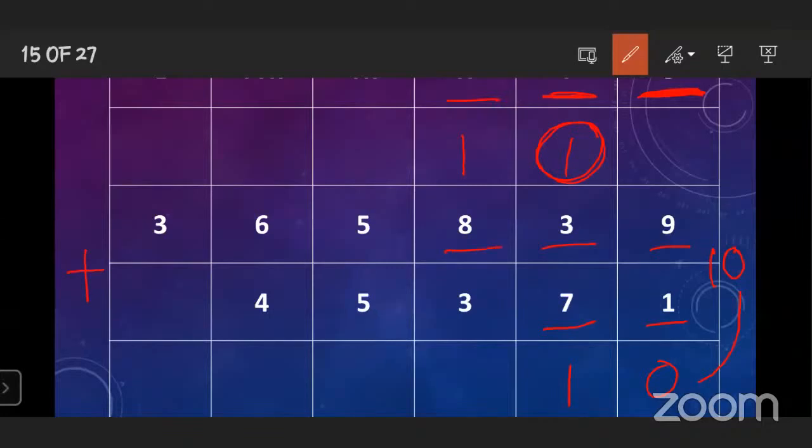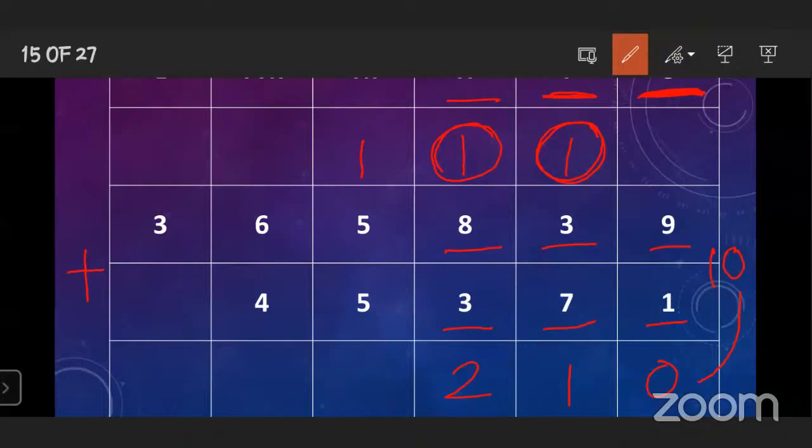Here two digits are given, 8 and 3. 8 plus 3 is equal to 11. And in that 11, you have to add 1 carry over. If there is no carry over, then don't add. Remember this one thing. 8 plus 3 is equal to 11, and 11 plus 1 carry over is equal to 12. So from the 12, you have to write 2. Unit place digit you have to write down, and 1 is carry over.